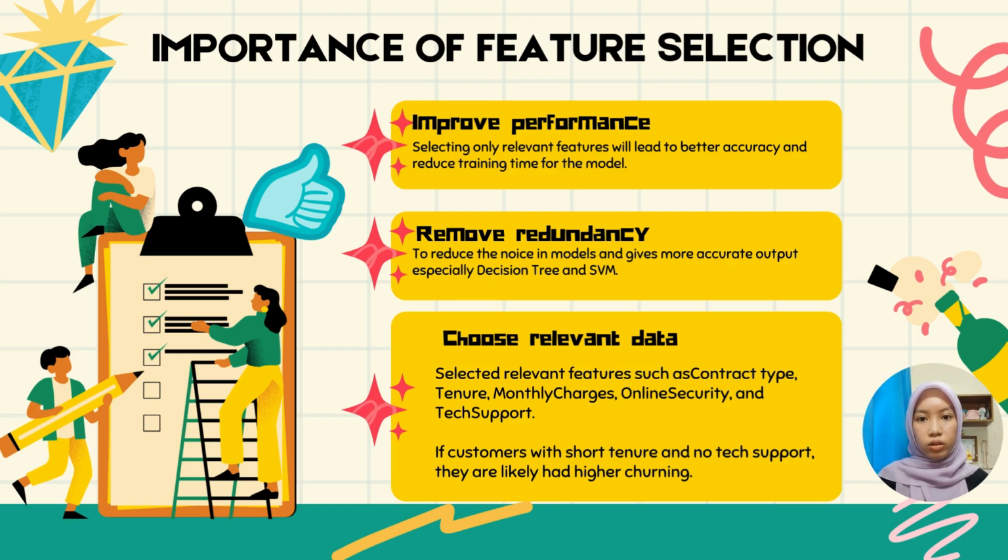It can also focus on relevant data. Key features like contract, tenure, monthly charges, online security, and technical support were selected because they are strongly linked to customer churn. For instance, customers with short tenure and no technical support were more likely to leave the company. By using only these relevant features, the model becomes more focused and interpretable. In short, feature selection helps us build smarter, faster, and more accurate models by reducing distractions and focusing on what truly matters.